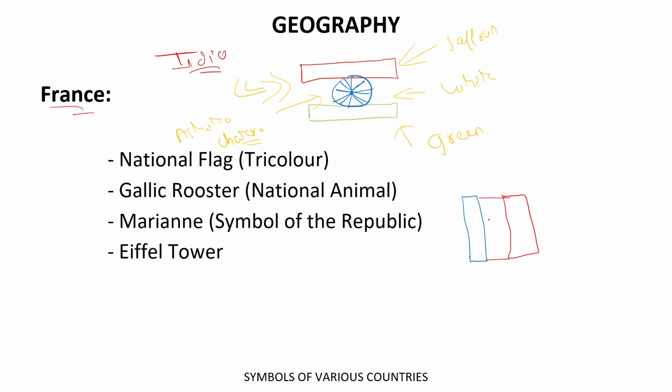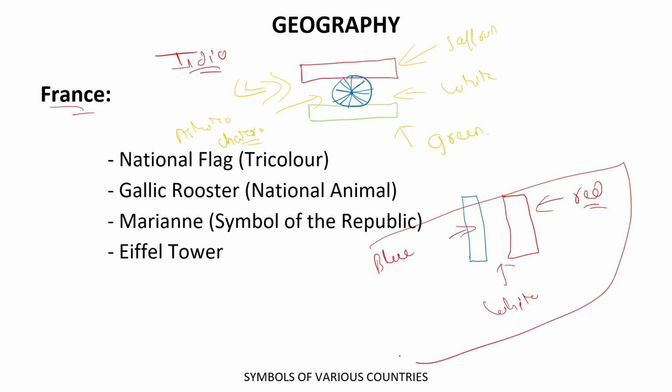So the colors they are using are blue, in the middle white, and at last red. So this is the color combination for the tricolor of France, and this is the color combination for the tricolor of India.